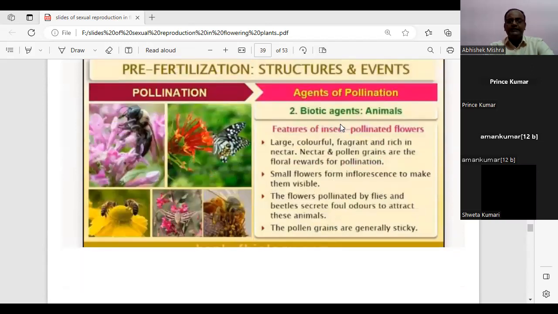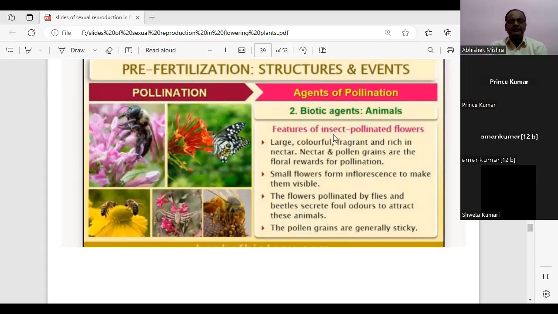Now, what should be the features of an insect pollinated flower? Definitely the most important features are that the flower should be large, colorful, fragrant, because it will attract the insects, and it should be rich in nectar. Otherwise, the insect will not go and sit over them. So nectar and the pollen grains are the floral reward for the pollination. The bees or the butterflies go and sit over the flower only in search of nectar, and in reward they get the pollen grains.